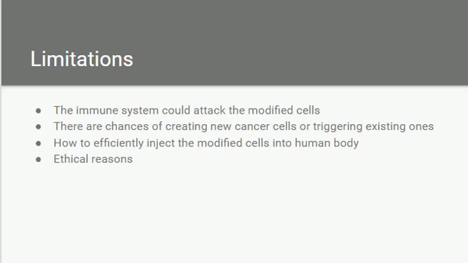The first limitation is that the immune system could attack the modified cells. As we have seen, we are modifying these cells, so when we inject these cells into the human body, it can activate our immune system and our immune system itself kills these modified cells. There are also chances of creating new cancer cells or triggering the existing ones, and we have to find a method to efficiently inject the modified cells into a human body.